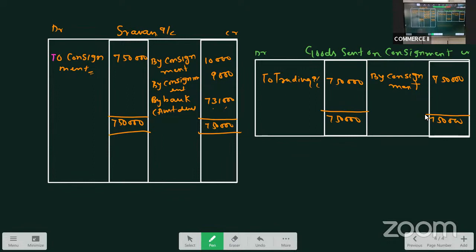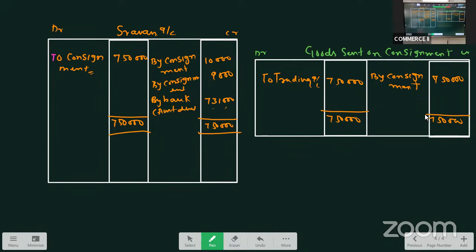All these problems that we were doing are based on the cost price method. And what is the next method? Invoice price method. So we'll take those after doing this 10th question. So let us take question number 10. Akhil of Hyderabad consigned goods worth 20,000 to his agent Anil of Kamareddy. Who is the consignor? Akhil. Who is the consignee? Anil. Akhil spent 1,000 on transport, 500 on insurance. Both transport and insurance are non-recurring.